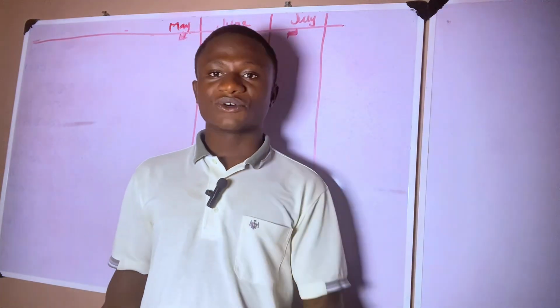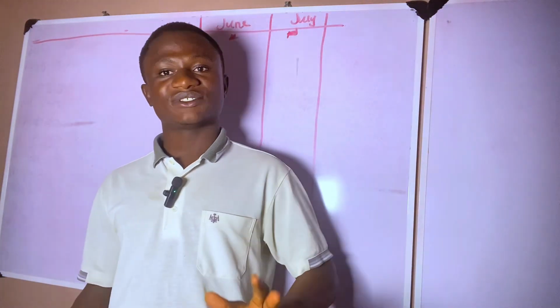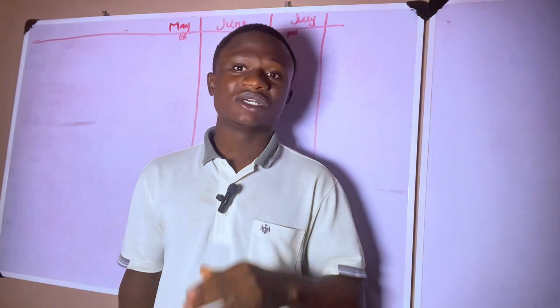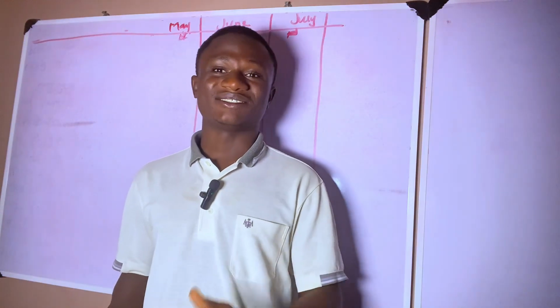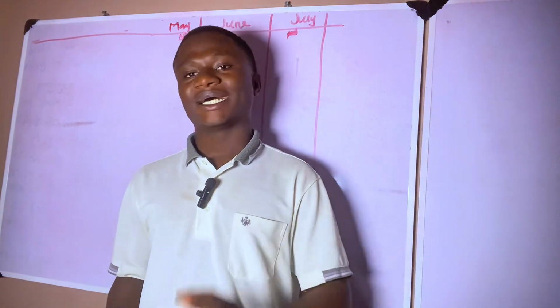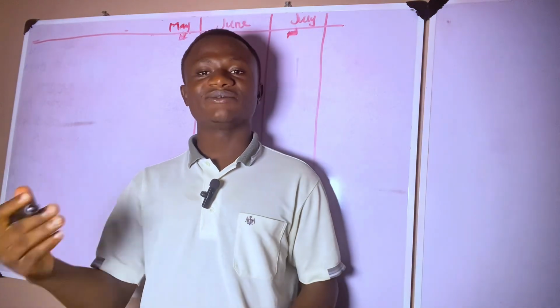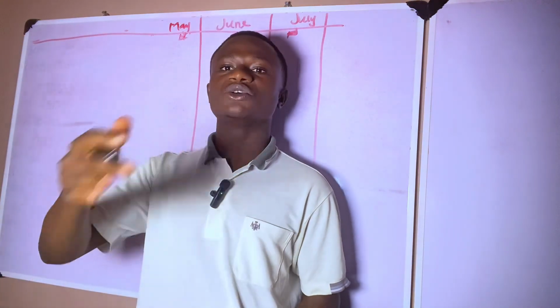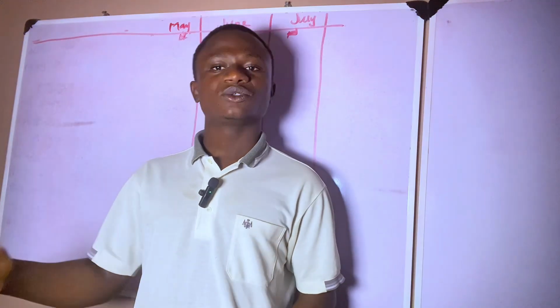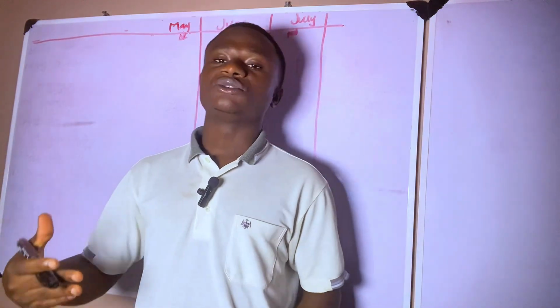There are different formats, different ways to go about preparing this, but I'll teach you the one that is very simple and very straightforward. You start with the inflows. What are the activities that will bring money into this business? Those are the things you record first. Then you go to your outflows.